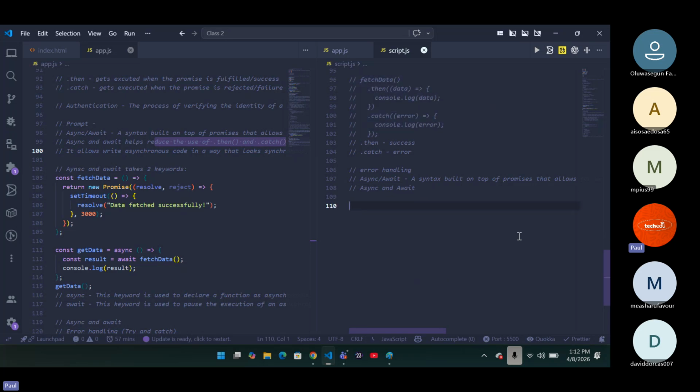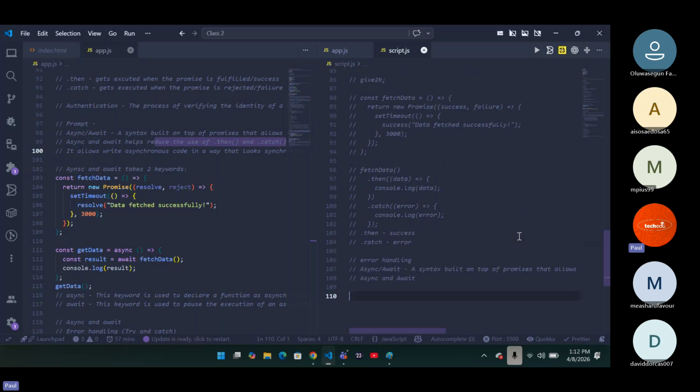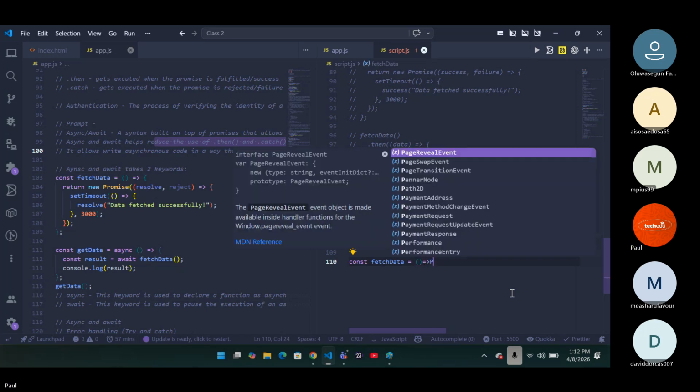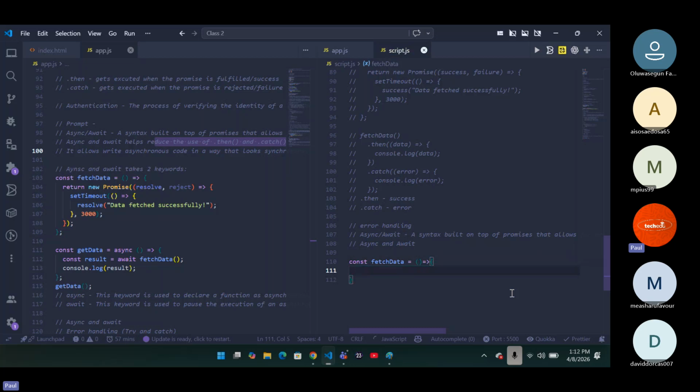First of all, you have your function. The same thing I would teach you, we're going to do here. I'm going to say const fetchData equals to what? Then we're going to return a new promise, with success and failure.